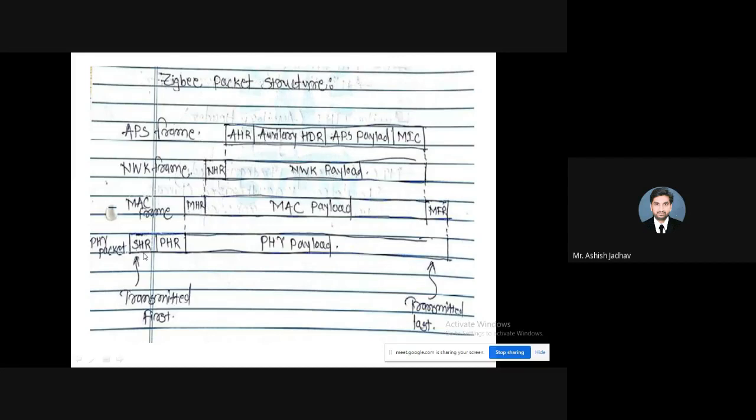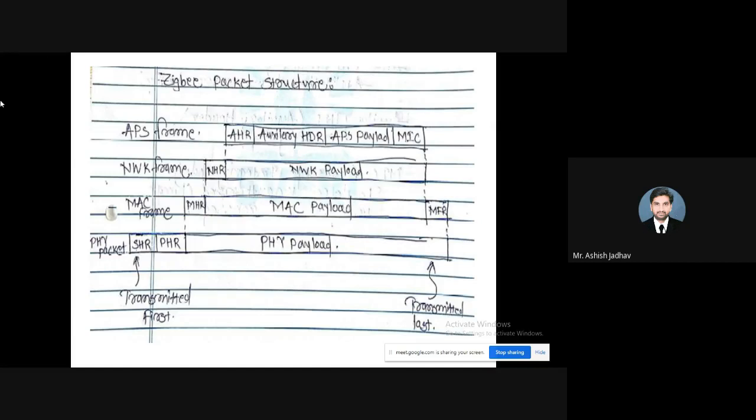What do you mean by SHR? SHR is nothing but synchronization header. SHR stands for synchronization header. That includes start bit, stop bit, parity bits, right? So it simply ensures the synchronization. Start bit, stop bit, and parity bits are appended here.